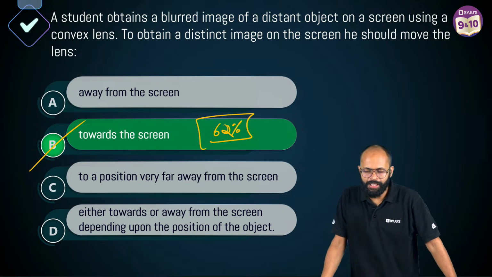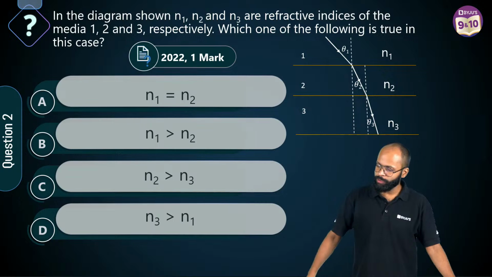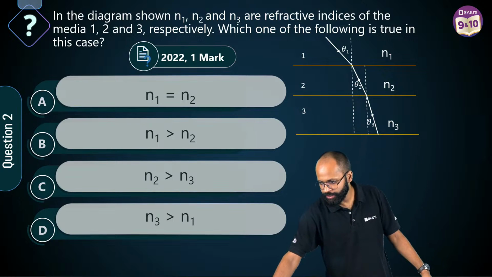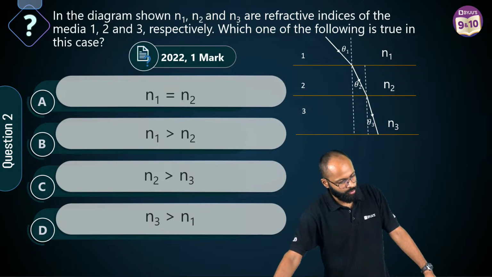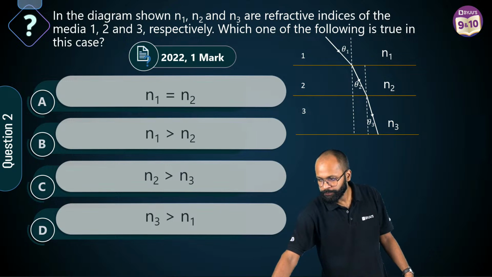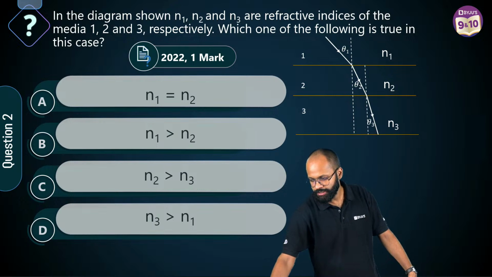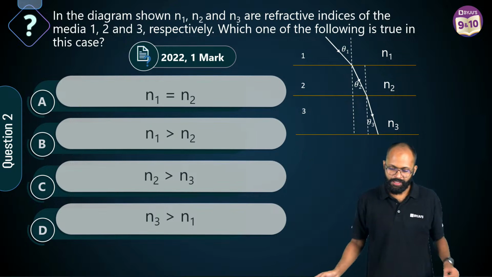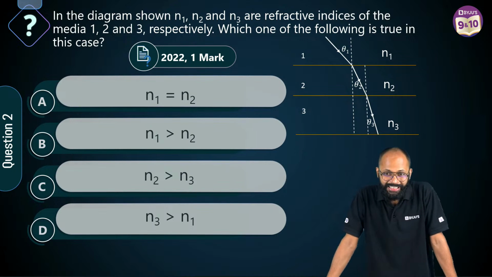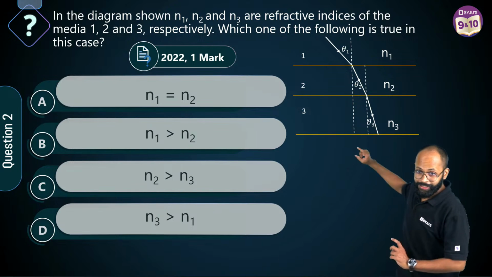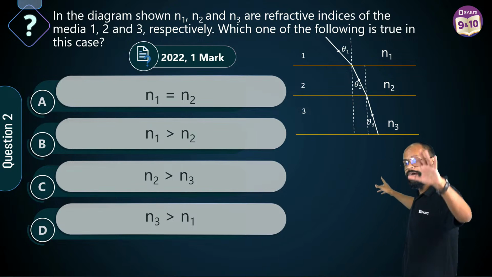चले आगे. रेडी? ओके. क्वेश्चन नंबर 2 ऑन योर स्क्रीन. भाई क्वेश्चन नंबर 2 क्या बोल रहा है? Question number 2 says, in the diagram shown, N1, N2 and N3 are refractive indices of the media 1, 2 and 3. Yes? ठीक है सर. Pole is active. Which one of the following is true in this case? Now you have 4 options. Diagram is also in front of you and you have 4 options.